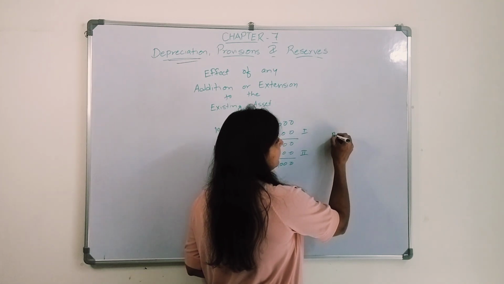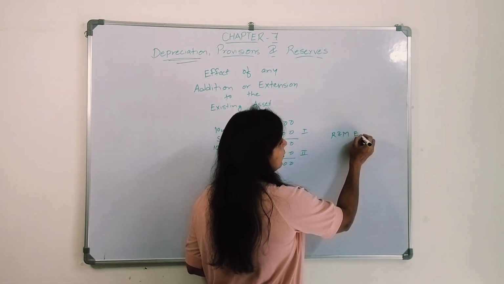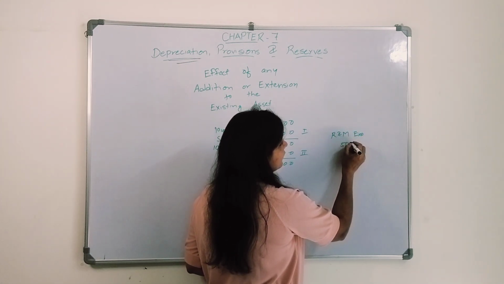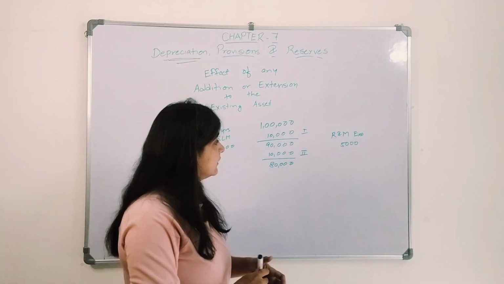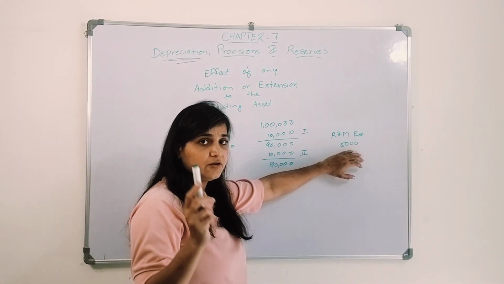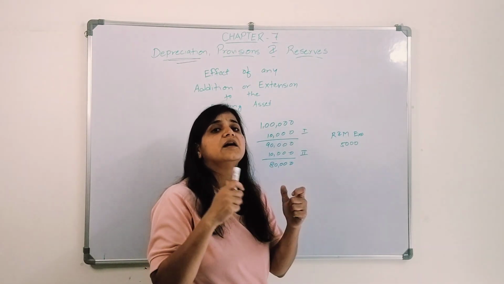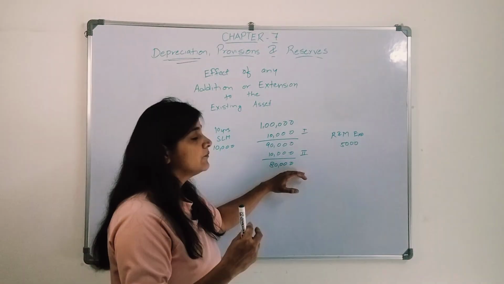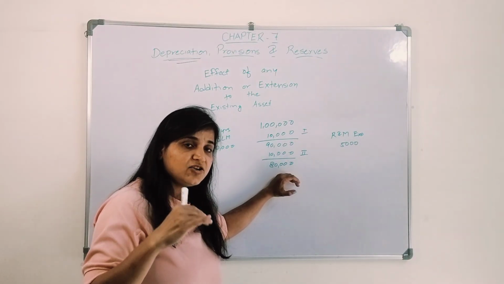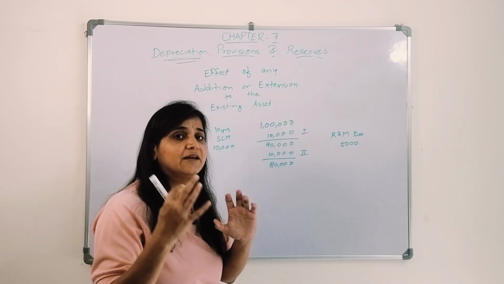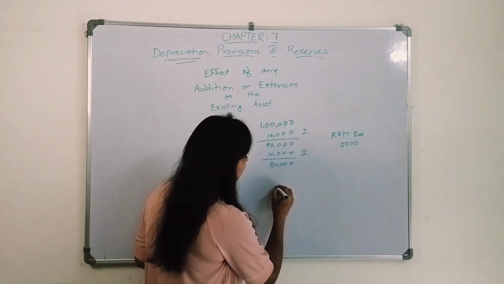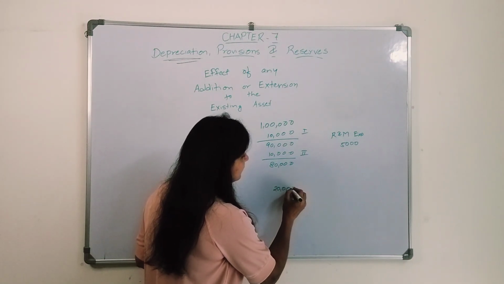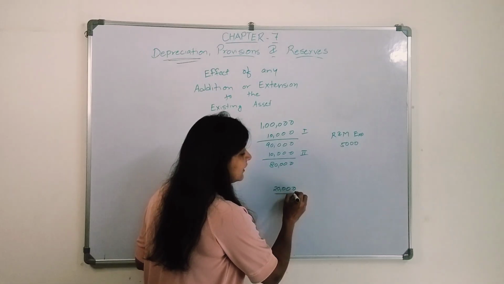In the third year, I call him to get it repaired. He asked for repair and maintenance expense worth rupees 5,000, okay. He repaired it for 5,000, but there was something which needed to be changed, which I needed to get replaced. So for that he asked an additional amount of 20,000.